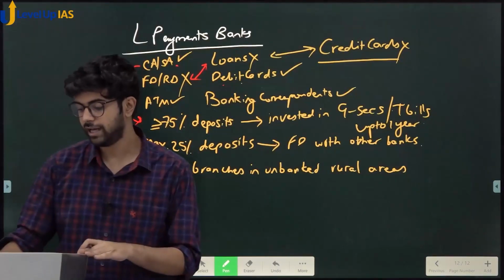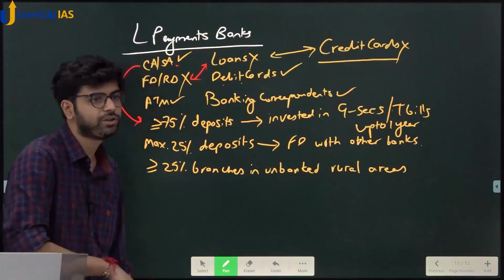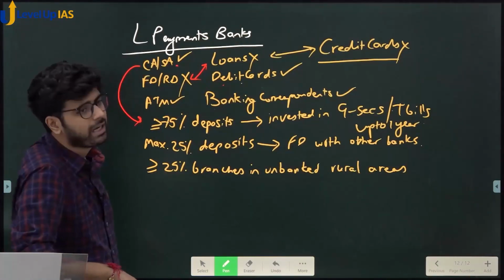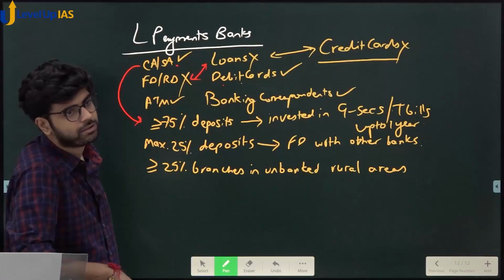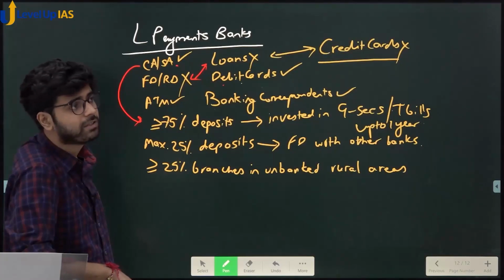What else is there? Do you think they have to maintain the same capital adequacy ratio or a different capital adequacy ratio? Now think logically. Why do you maintain capital adequacy ratio?